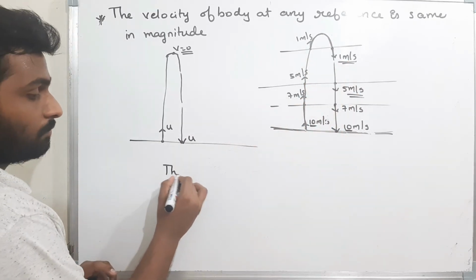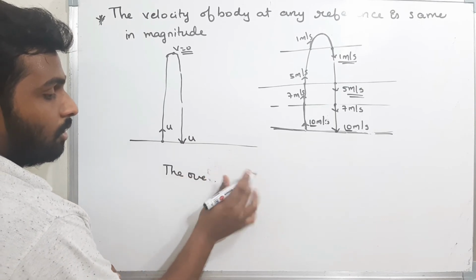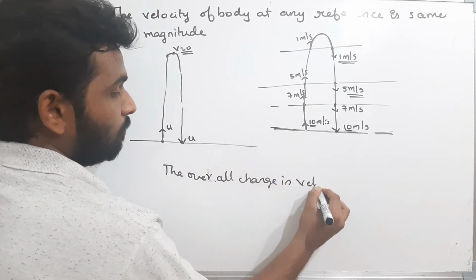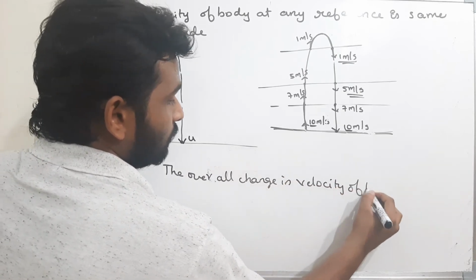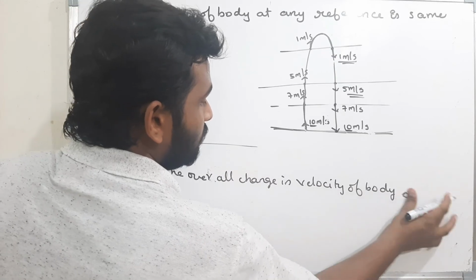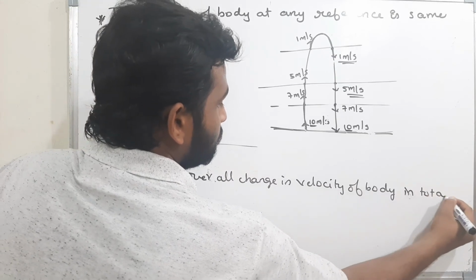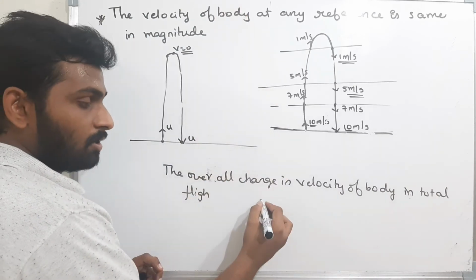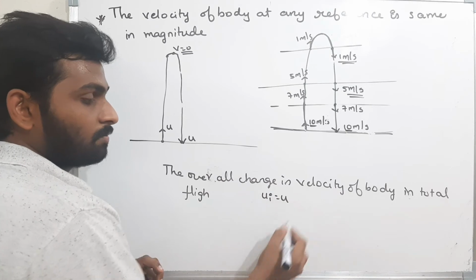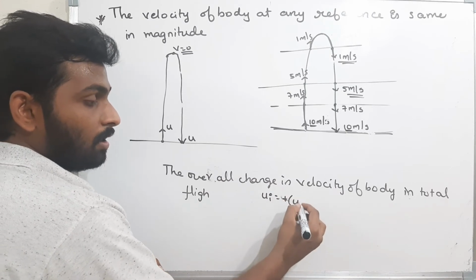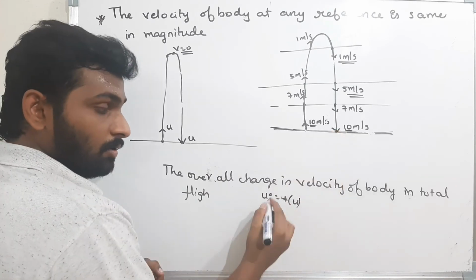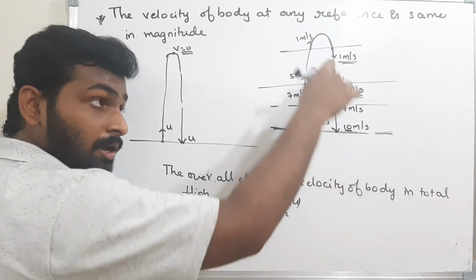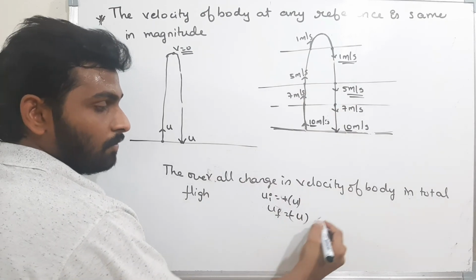Therefore, the overall change in the velocity of the body in the total flight, how much? The body is moving up with the initial velocity u, and the body is coming to the same point with the velocity. What is the final velocity? The final velocity is u, but it is in the negative direction, downwards, therefore minus u. Therefore, what is the total change in the velocity?